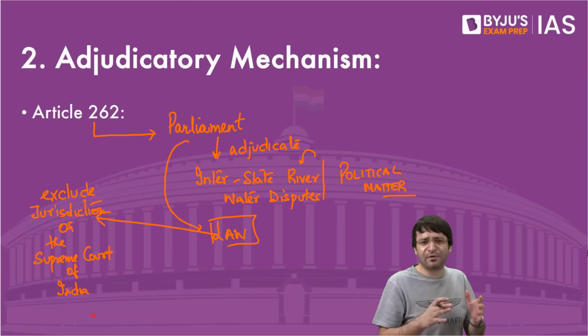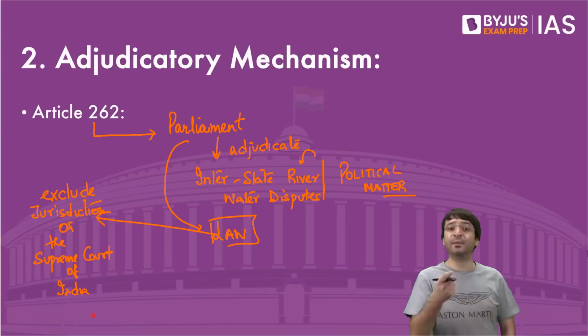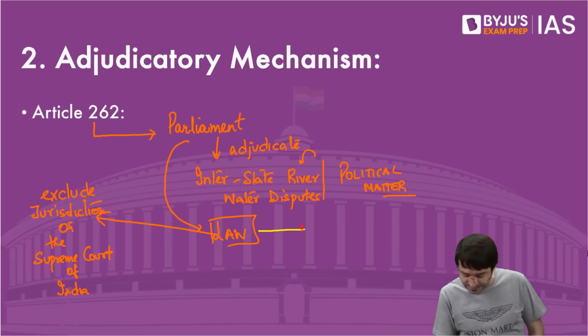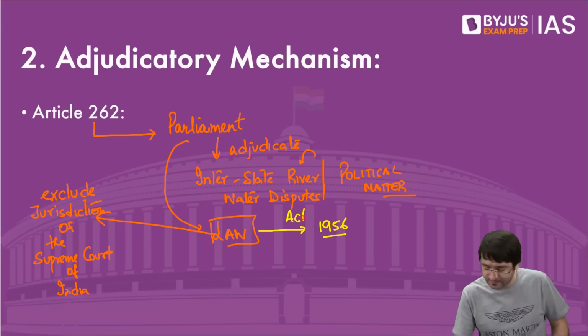The judiciary only has the power to decide who is guilty, who is not, who is a victim, who is innocent. Parliament will resolve such disputes by passing a law. Parliament enacted this law in 1956, known as the Interstate River Water Disputes Act.